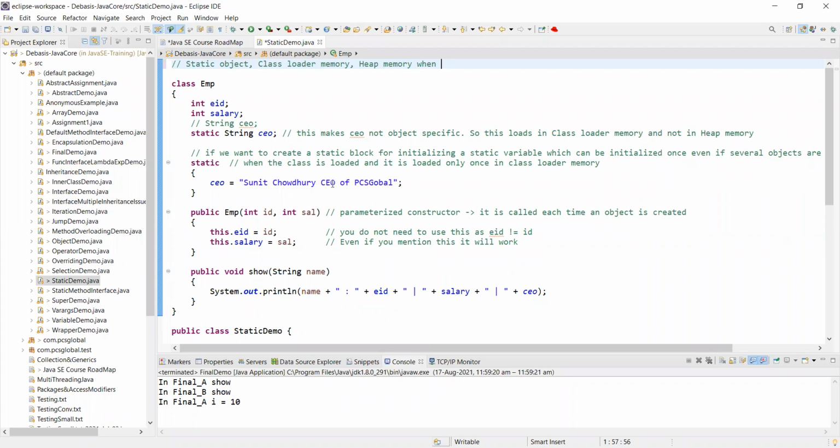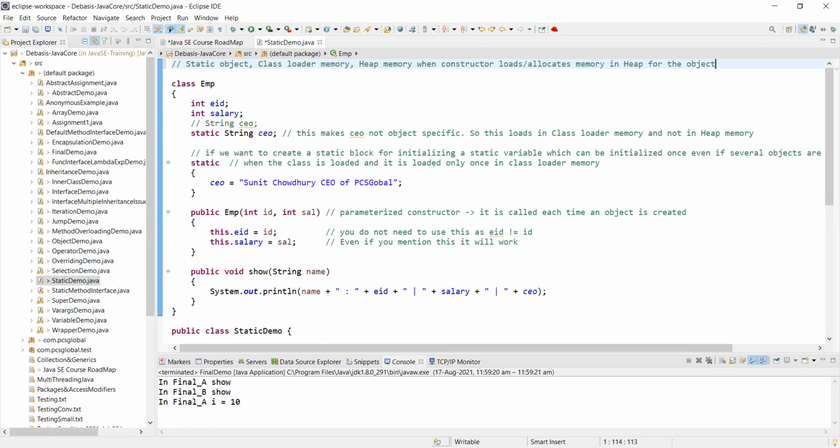When the constructor loads, it allocates memory in the heap for the object. We are no longer calling this a class. Now the class has been constructed as an object, and that object will reside in the heap memory.